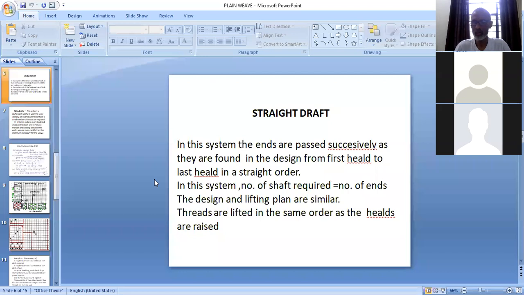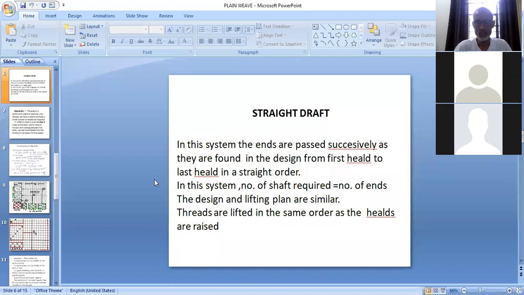So in this system, number of hill shafts required will be always equal to number of ends in the repeat of the design. क्योंकि जितने ends हैं उतनी ही hills frame की हमें requirement होगी. The design and lifting plan are similar. इस केस में आपको lifting plan बनाने में ज़्यादा सोचना नहीं है. You can just copy the design in place of lifting plan.